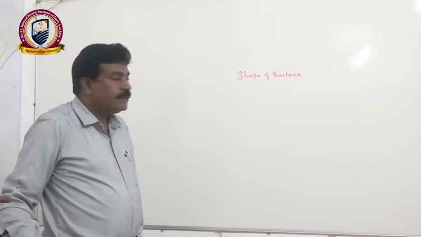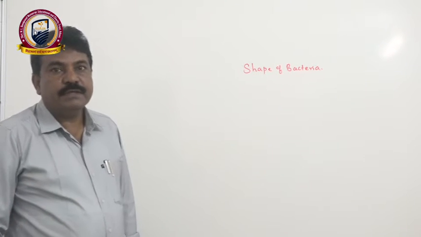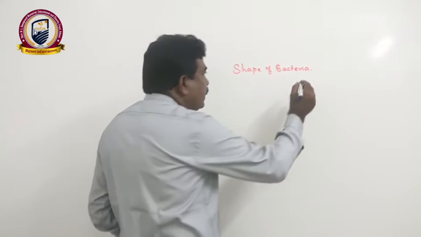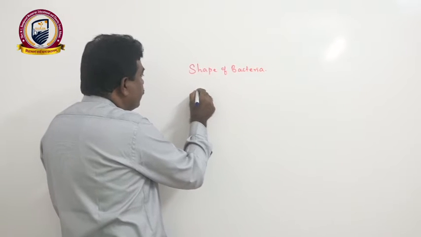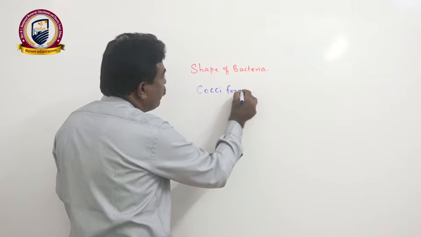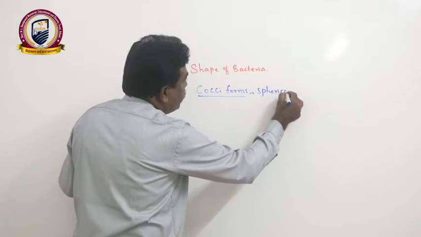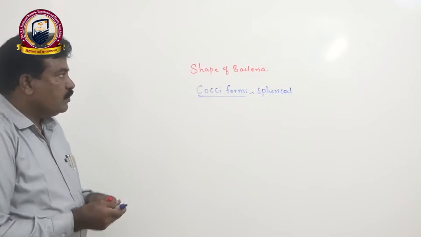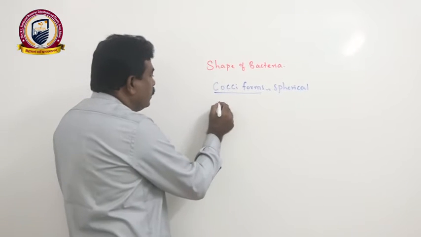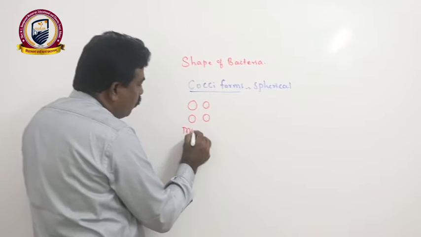One more most important aspect with respect to the prokaryotic cell is the shape of the cell. Here once again you have to take the shape of a bacterial cell as an example. If they are spherical forms, we call them cocciforms. If they are ball-like or spherical in nature, then once again, the single circular forms we call monococci.